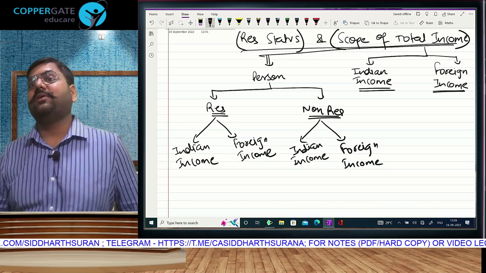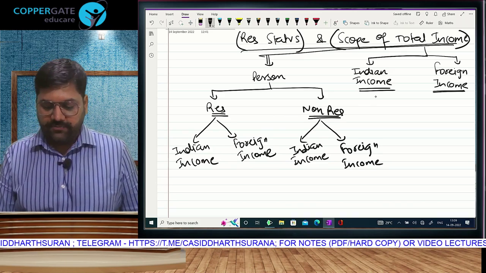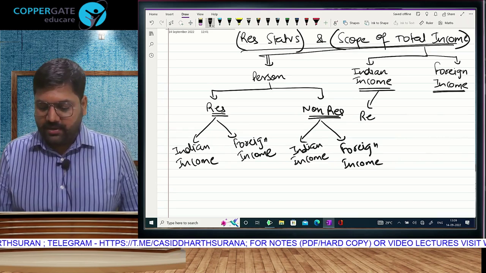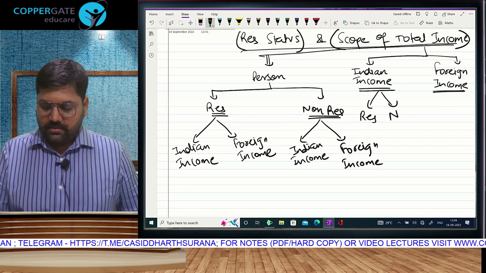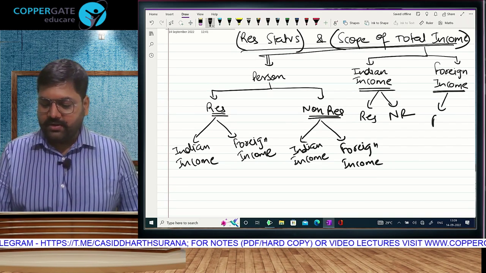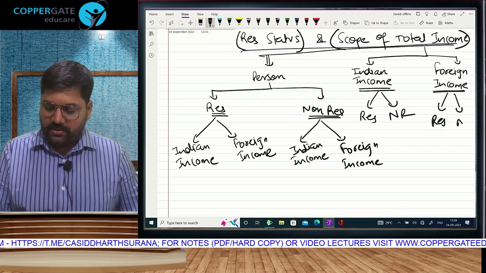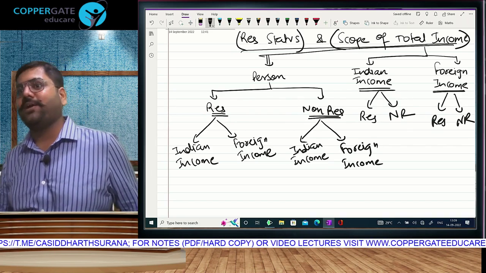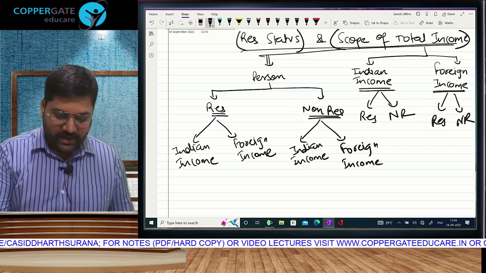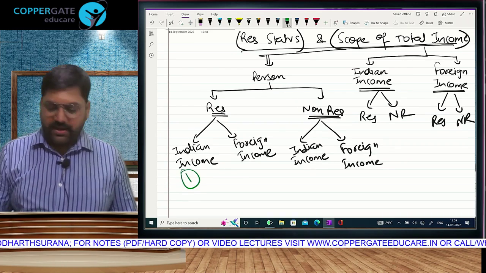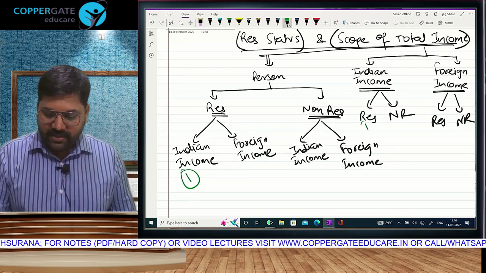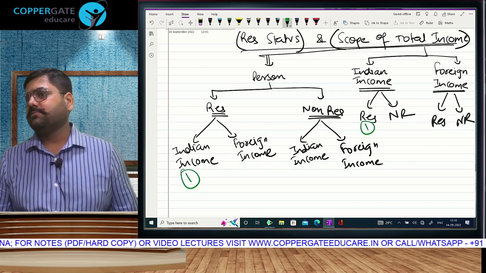These same four possibilities can be done on the right side also. See if you understand. Indian income can be earned by resident and non-resident, and foreign income can be earned by resident and non-resident. These are not separate four possibilities. Resident having Indian income is same as Indian income earned by a resident.